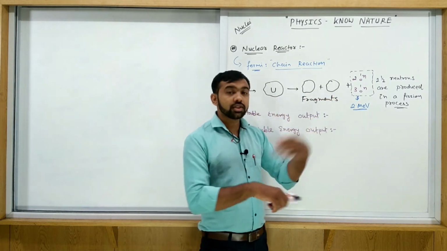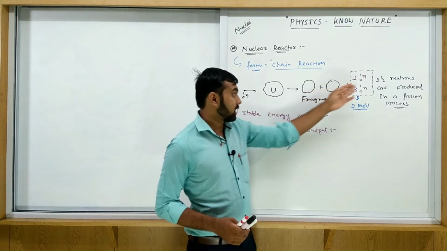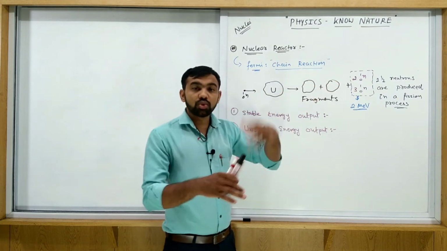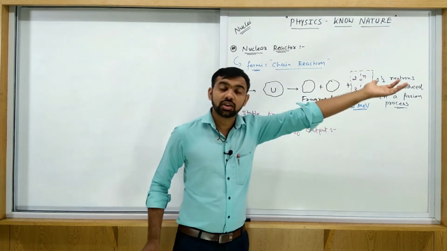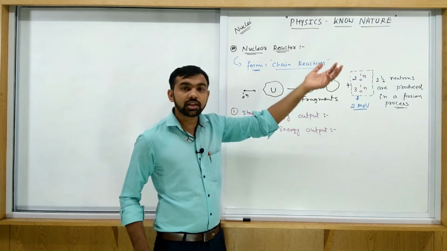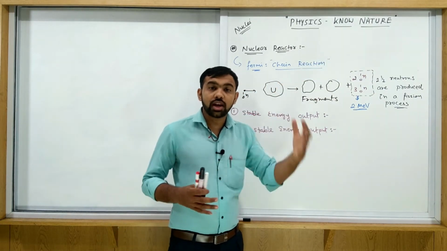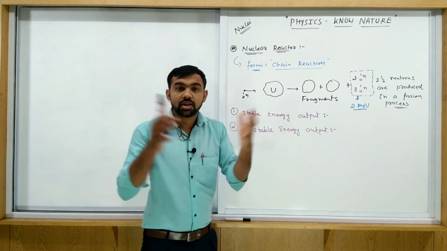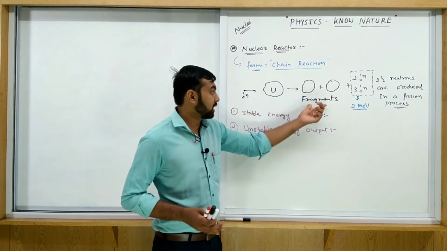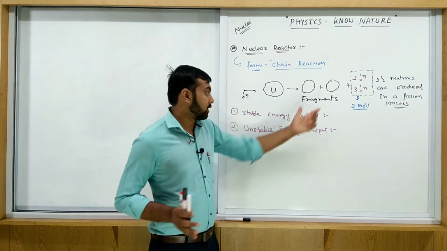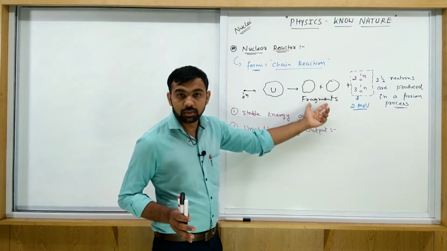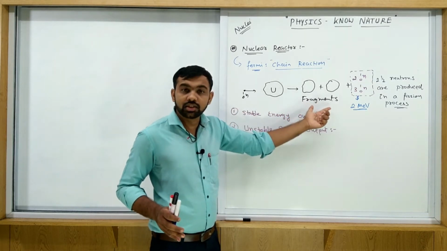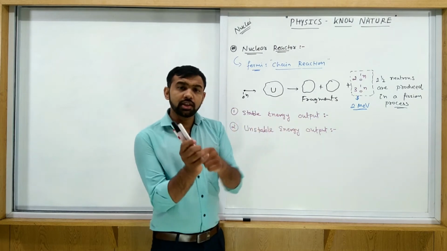If this type of chain reaction continues, then the number of neutrons increases exponentially: 2, then 4, then 8, then 16, then 32, like this. If these neutrons continue this fission process, then these fragments come to rest directly, because in a large amount of uranium these fragments come to rest, and most of the kinetic energy is contained by these 2 fragments. So this energy is converted into heat. Why? Because it comes to rest, as we discussed in the last session. So most of the energy is converted into heat.